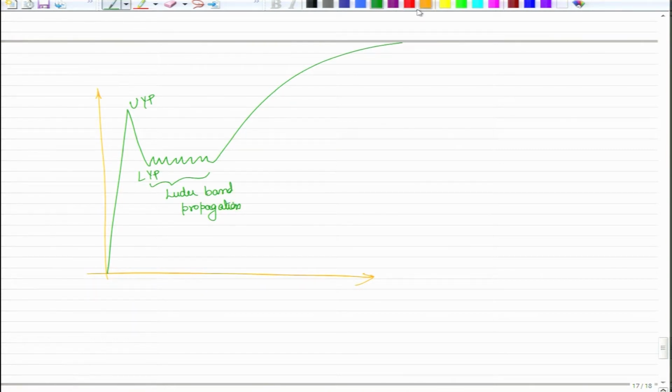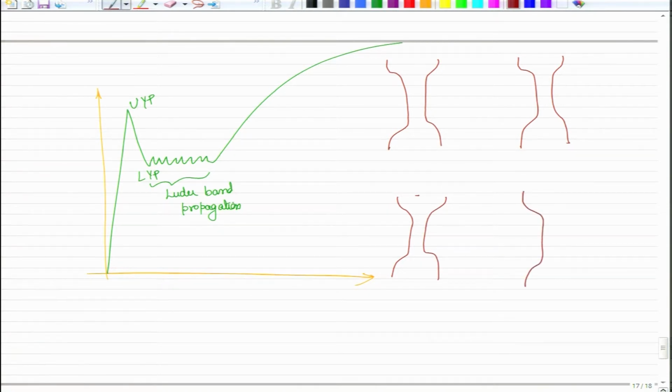So, if I were to draw this schematically, let me draw 3 or 4 of these, then I can compare. So, this is the first Luder band formed.